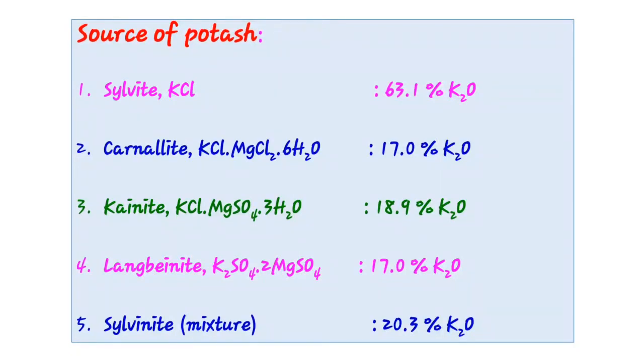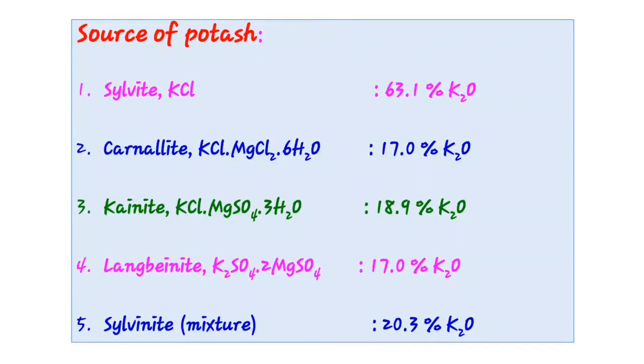So first example, sylvite, that is KCl, it contains highly potassium oxide, that is 63.1%. Then carnallite, that is KCl with magnesium chloride, it contains 17% potassium oxide. Then kainite, 18.9% potassium oxide, langbeinite 17% potassium oxide, and sylvinite contains 20.3% potassium oxide. So these are the sources of potash, okay. So vermiculite fixes more potassium in soil, okay.